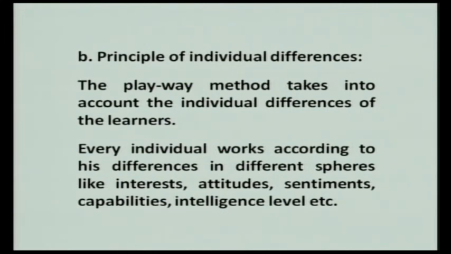Some are auditory learners, that means they learn by just listening, and some are kinesthetic learners, that means they learn through doing. So, we see that different types of learners exist in a classroom, and the playway method takes into account all such children.